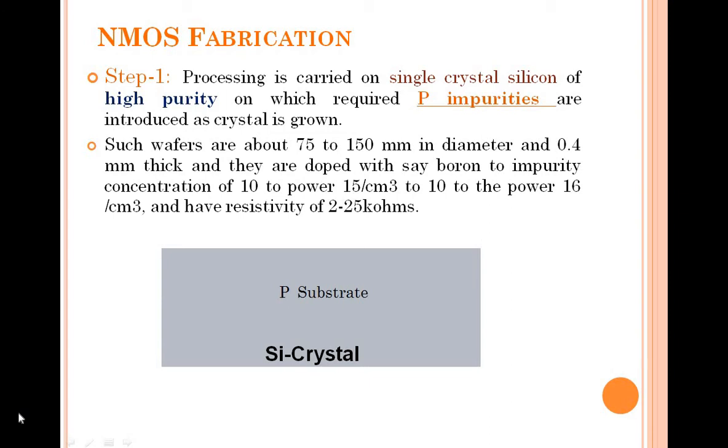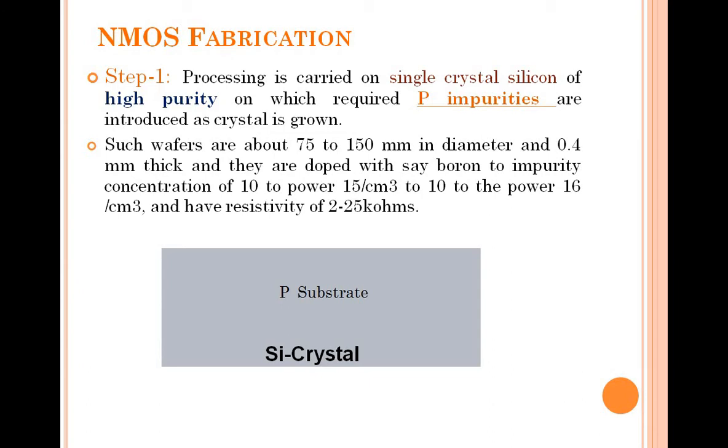Pure silicon is a 4th group material, and it does not contain any kind of impurities. All the processing is carried out on a thin wafer cut of a silicon crystal, which has very high purity, and that's the reason we are considering silicon crystal. So the very first step is to take a wafer cut, a small part of the silicon crystal of high purity, in which you introduce the required impurities to grow the crystal.